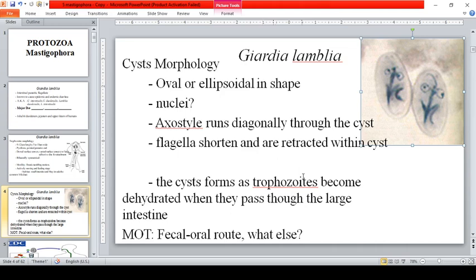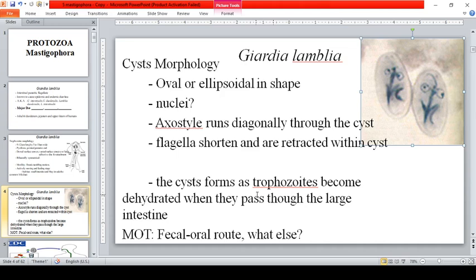So, the cyst forms as trophozoites become dehydrated when they pass through the large intestine. Okay? So, if they can feel or they can sense that there is dehydration or low level of water, particularly in the large intestine, di ba, kung form yung stool mo, okay, kung form yung stool, so, they will encyst. Magiging cyst sila from trophozoite, okay?